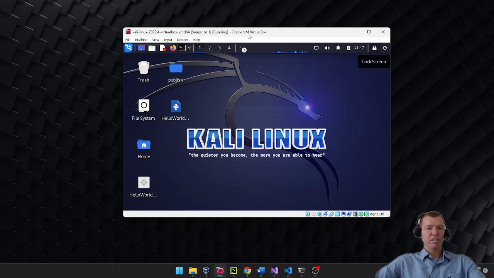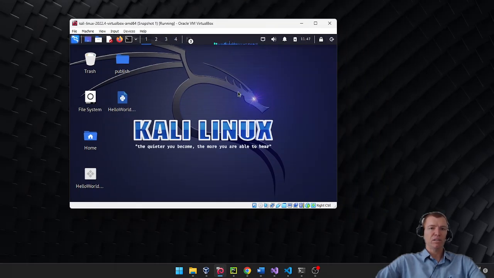Now, for those of you that aren't familiar with virtualization, what exactly is virtualization? Virtualization is an operating system running inside another using software. So my laptop is running Windows on it. I'm running an emulator that's emulating a second computer, and that second computer is running Kali Linux. So this is an entirely separate computer running inside of my primary computer, my laptop.